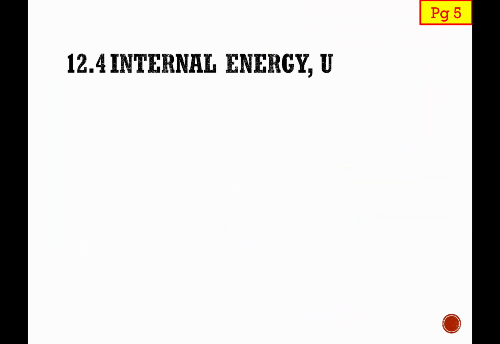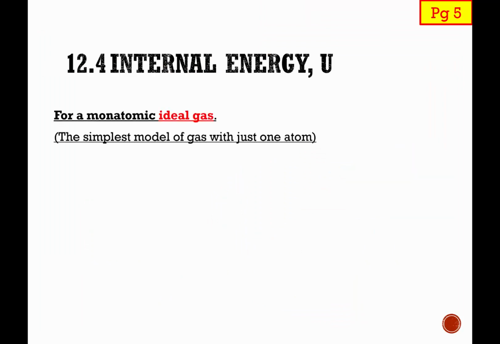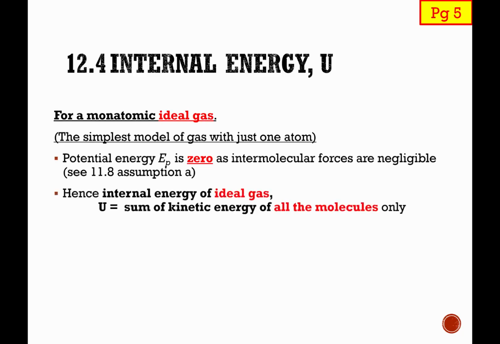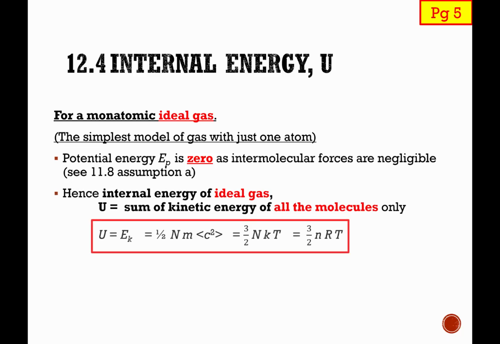And this is especially true for ideal gases, because for an ideal gas, potential energy must be zero because intermolecular forces are negligible. Therefore, the internal energy for the ideal gas is purely the sum of the kinetic energy for all the molecules only. In equation form, U is equal to the KE of the molecules. It is actually half m mean square speed multiplied by the number of molecules, arriving finally at the equation 3/2 NkT as well as 3/2 nRT.